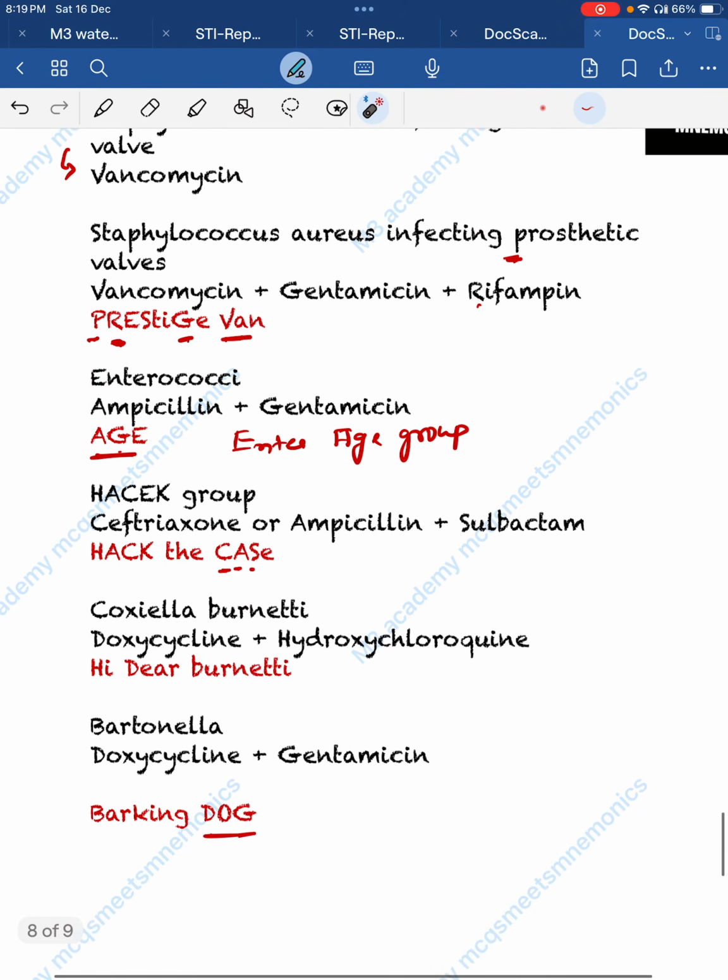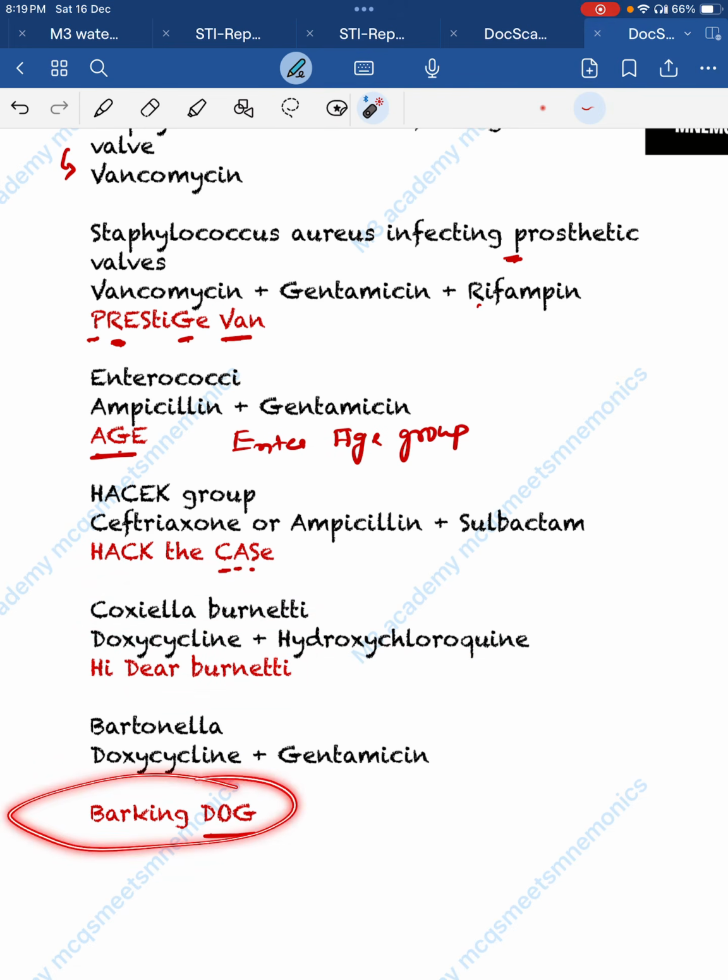Now, HACEK group, hack the case. What is the meaning of case? Ceftriaxone, ampicillin, and sulbactam. Now, Coxiella burnetii, just say hi dear Burnetii. Hi dear means hydroxychloroquine and doxycycline in Coxiella burnetii. Now, Bartonella is the barking dog. Barking dog means doxycycline and gentamicin. Tell us in the comment section where barking dog cough is seen.